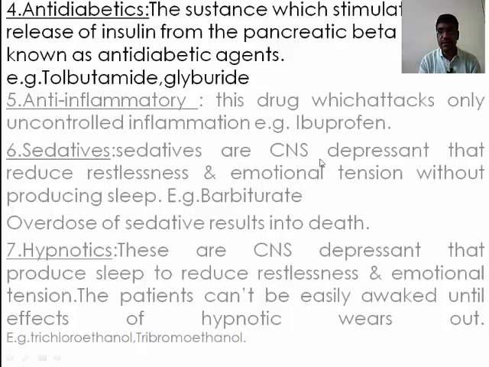Sixth one is sedatives. Sedatives are central nervous system depressants that reduce restlessness and emotional tension without producing sleep. In this case, no sleep is given to the patients. Example is barbiturate. Overdose of sedatives results in death. Seventh type is hypnotics. These are central nervous system depressants that produce sleep and reduce restlessness and emotional tension. The patients cannot be easily awakened until the effect of hypnotics wears off. Examples are trichloroethanol and tribromoethanol.